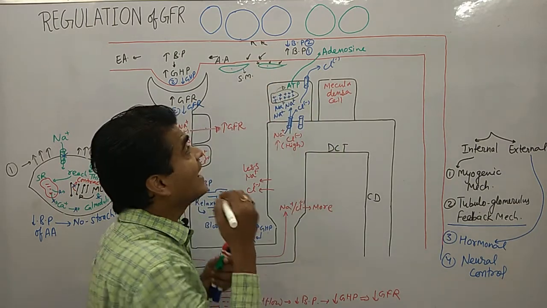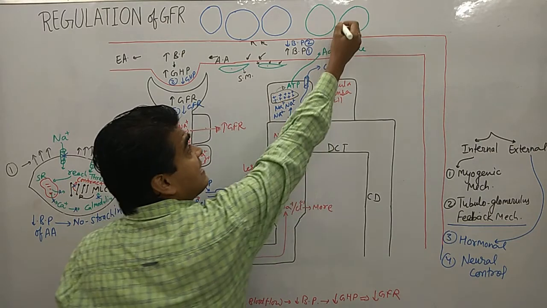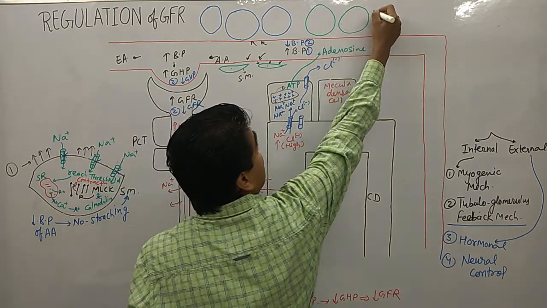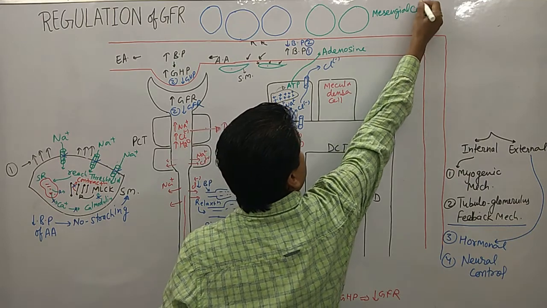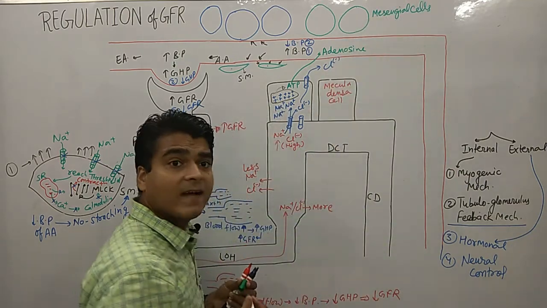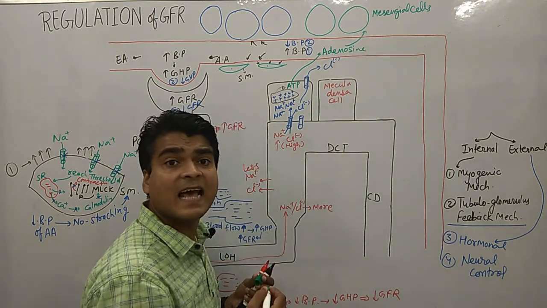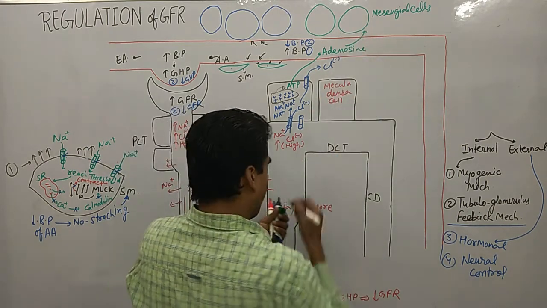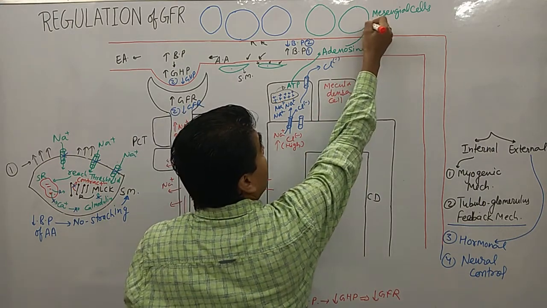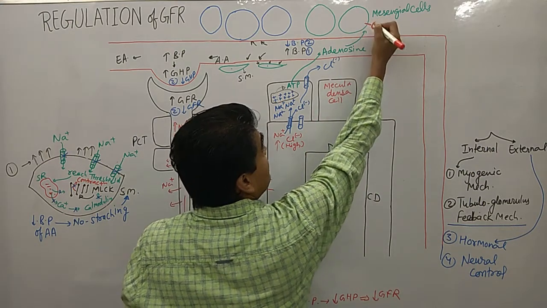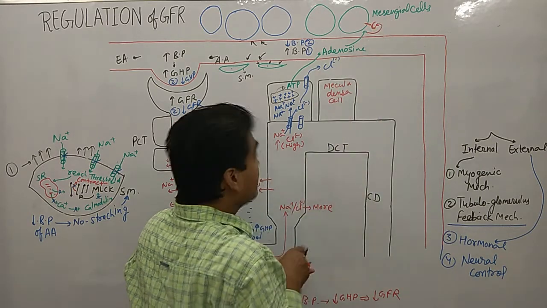Now adenosine, what will it do? These are our mesangial cells. These mesangial cells have a receptor for adenosine. So adenosine will bind on this area.